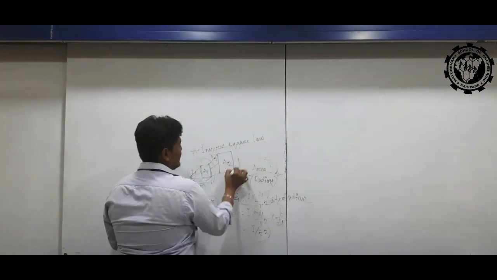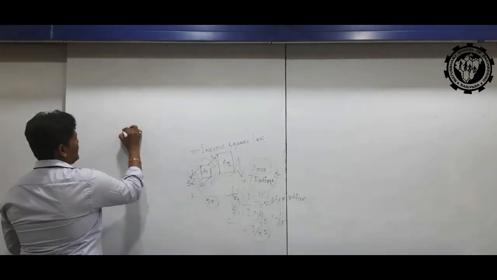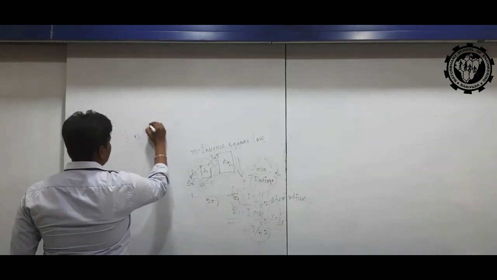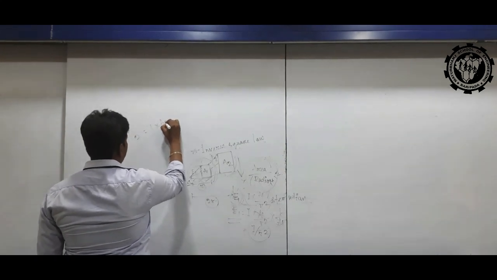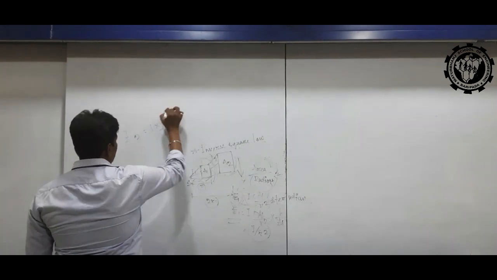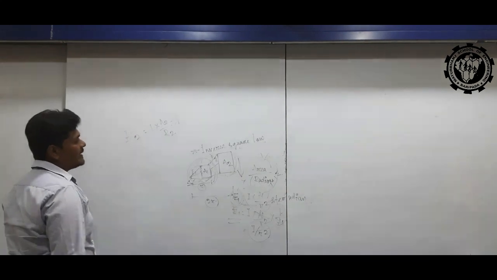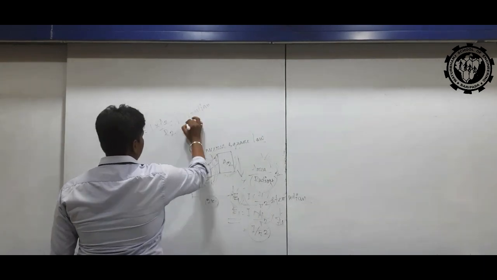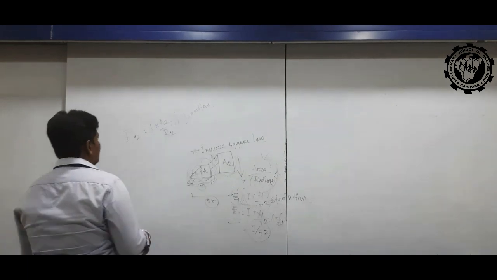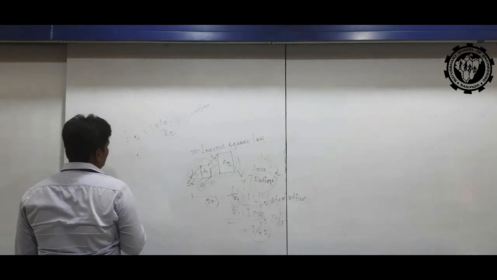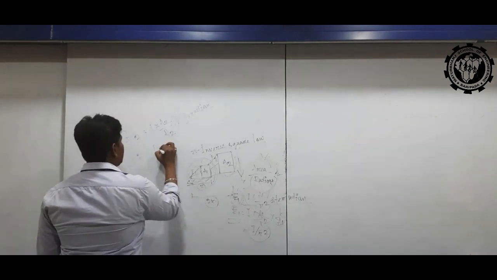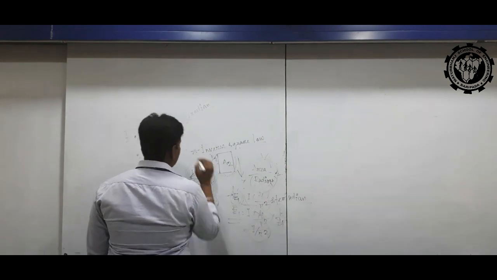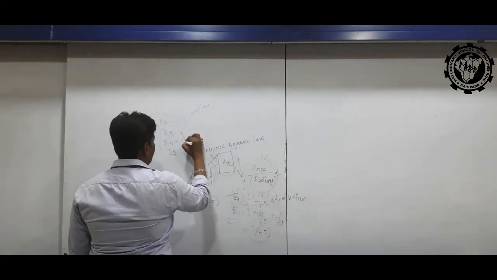In the second case, for the second object, we write E2 equals I into A2 by R2, from the area by radius formula, steradian. So E2 equals I into A2 by R2 into 1 by A2.